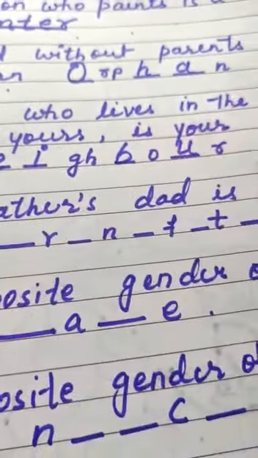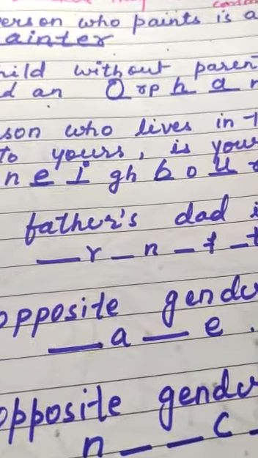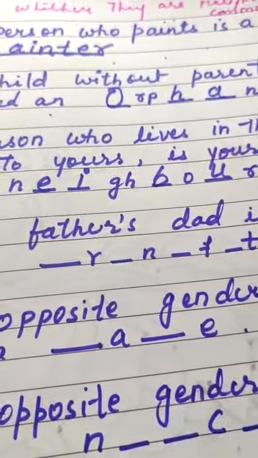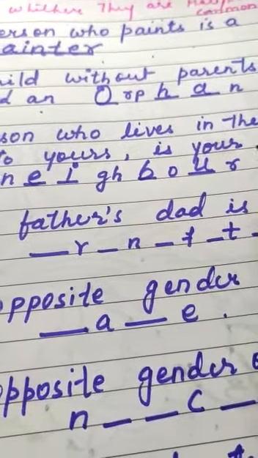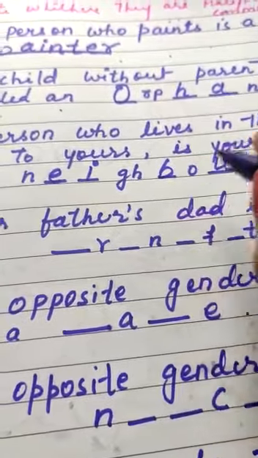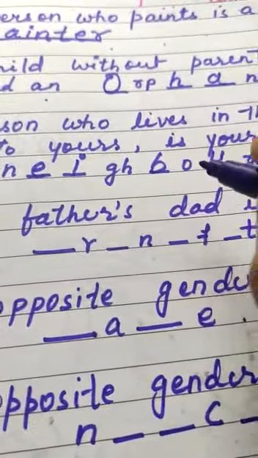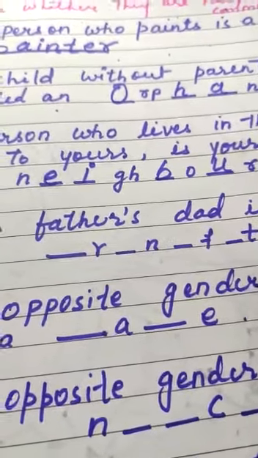N-E-I-G-H-B-O-U-R. It's neighbor. Neighbor means पड़ोसी. Now, can you identify whether the word neighbor is male or female? No. It involves both male and female. You cannot distinguish it, you cannot differentiate it. The neighbor is either male or female.